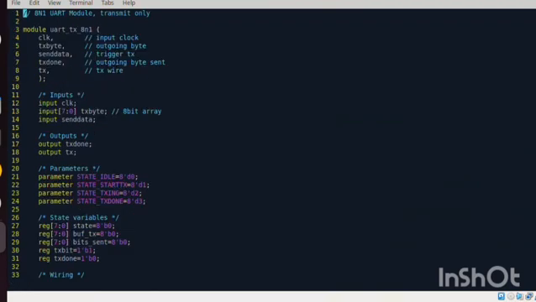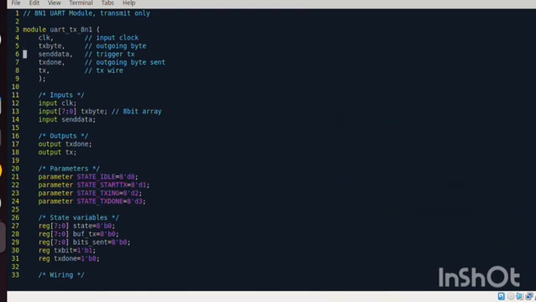Now you can see the first line is just some commands, and then in the module we're just declaring all the variables, inputs and outputs, constants for the entire program, which are clock, tx byte, send data, tx done, tx, etc. In this one we're just declaring all the inputs, and the line next to it we're declaring all the outputs.